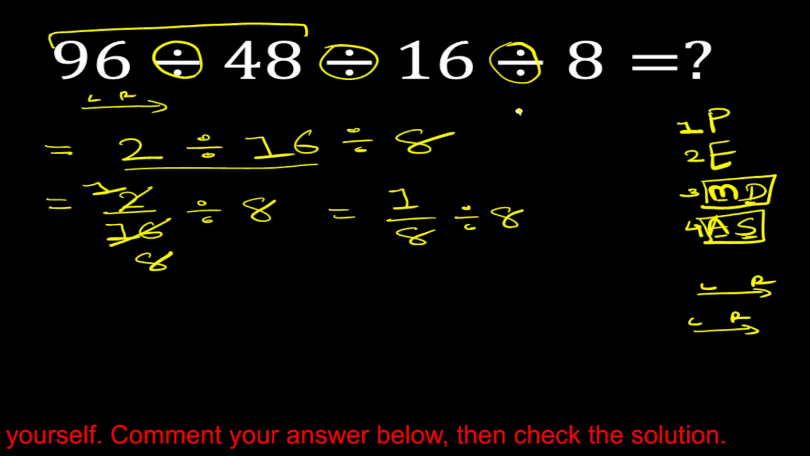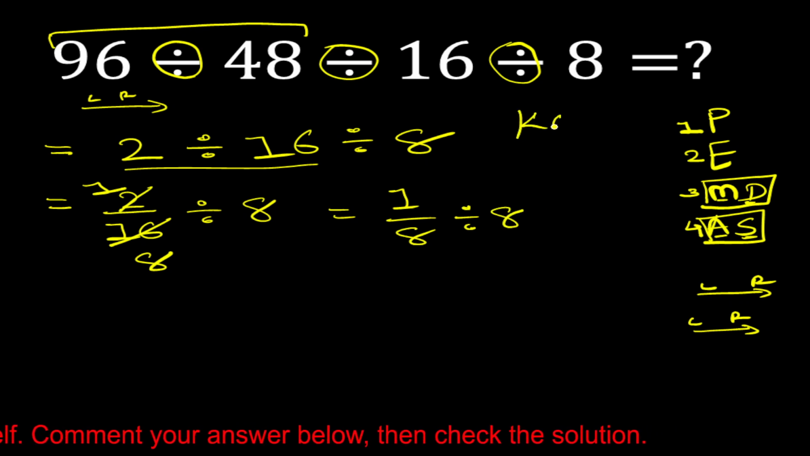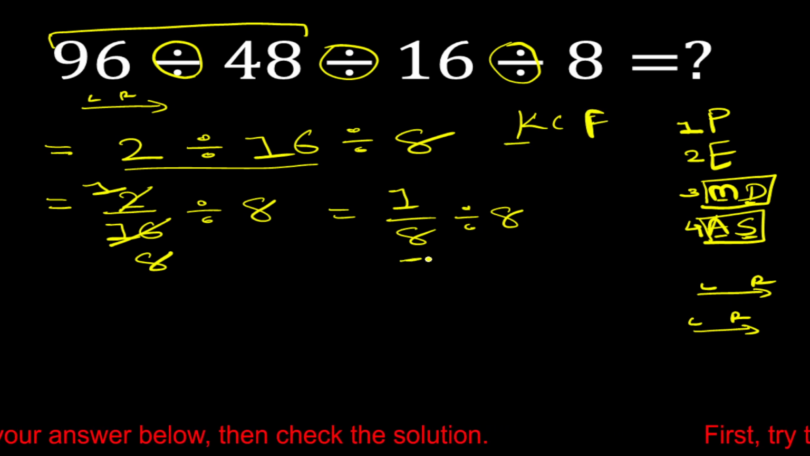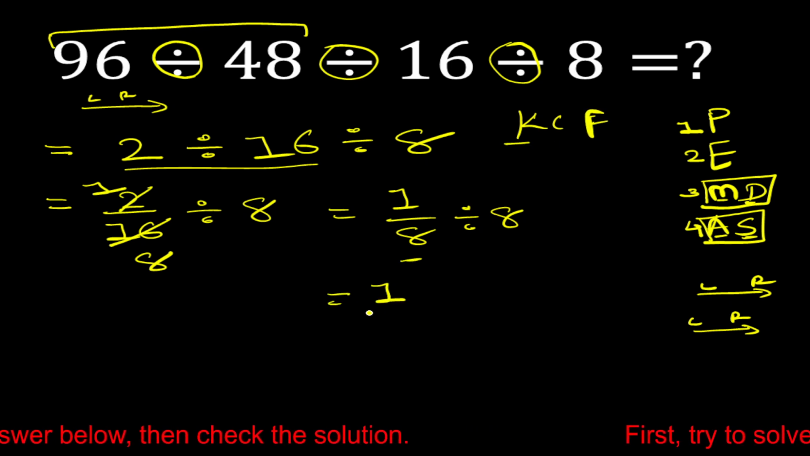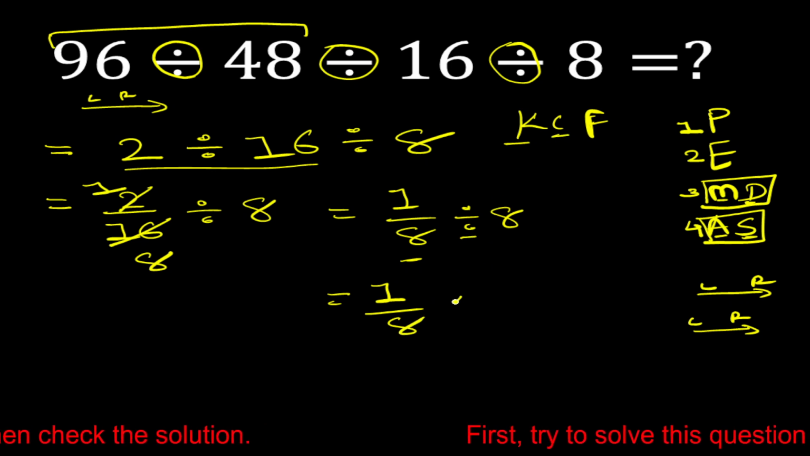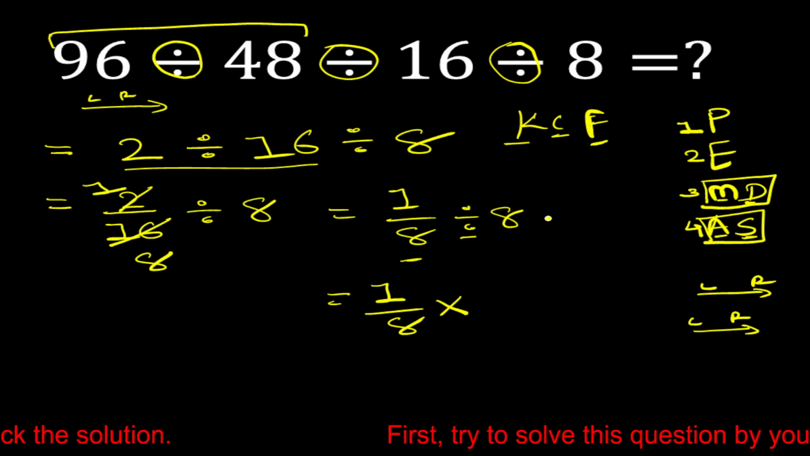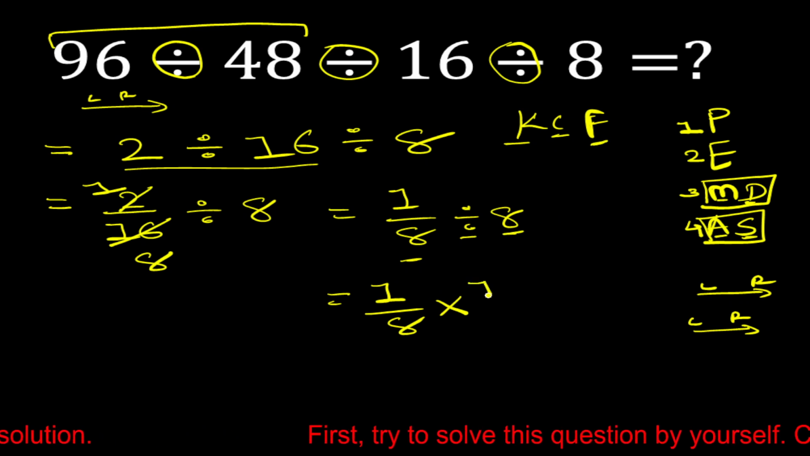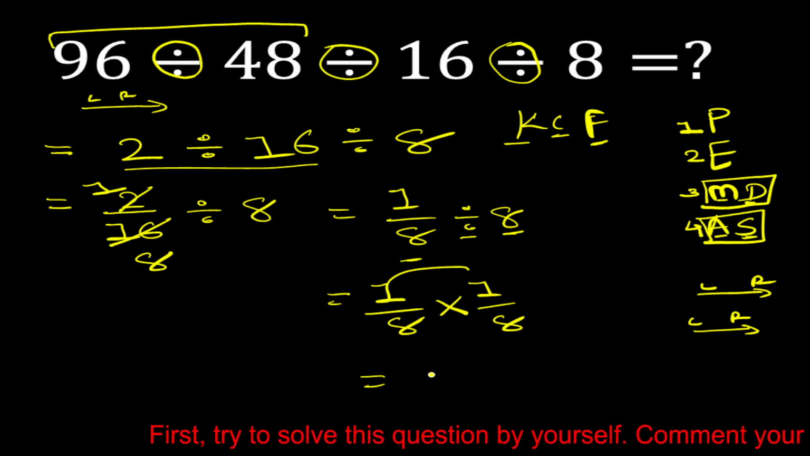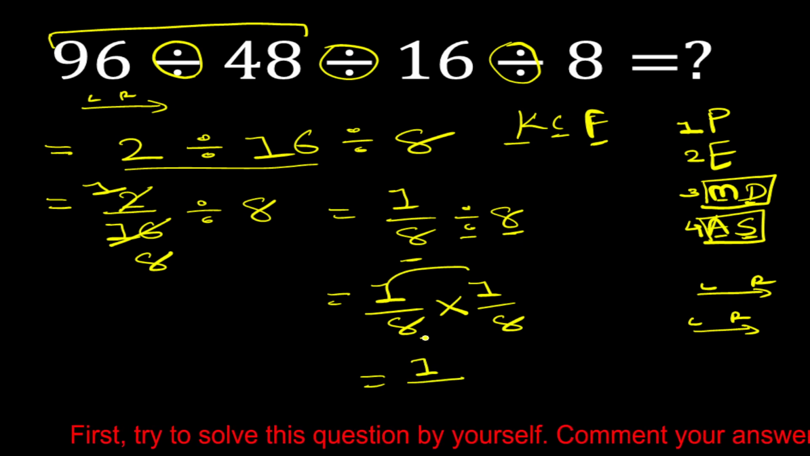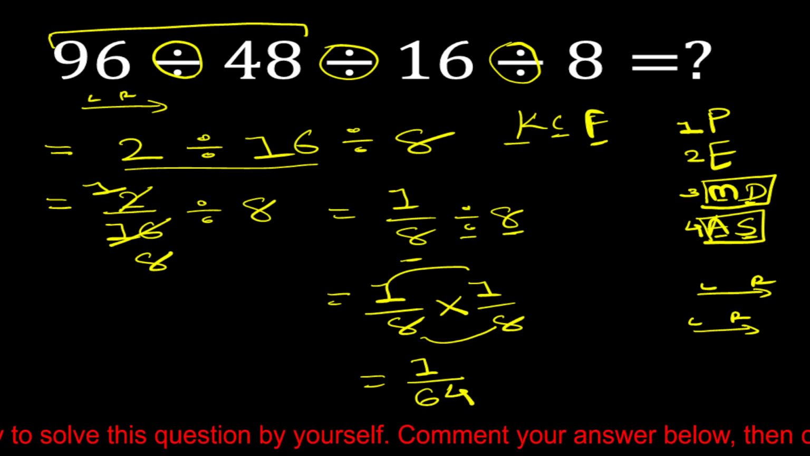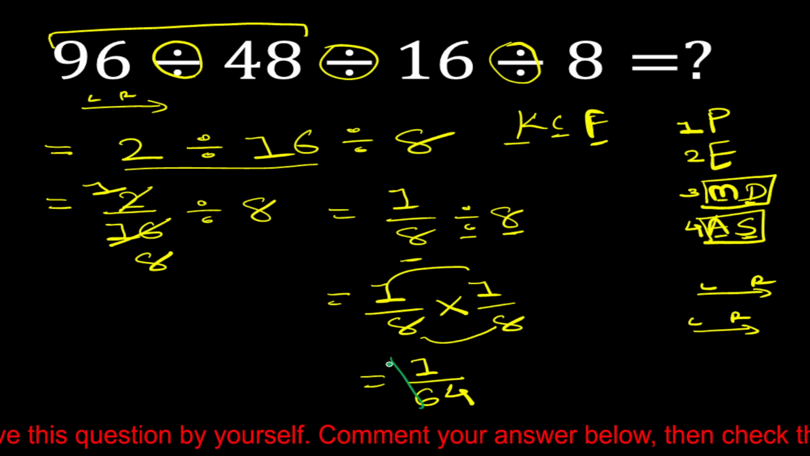Okay, now according to KCF rule, KCF: K means keep this first fraction as it is, same, 1 upon 8. C means change this sign from division to multiplication. F means flip this last fraction, 8 is equal to 1 upon 8. Now 1 multiply 1 is equal to 1, then 8 multiply 8 is equal to 64. So 1 upon 64 is the correct answer.